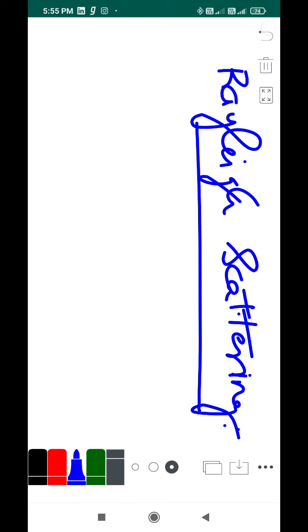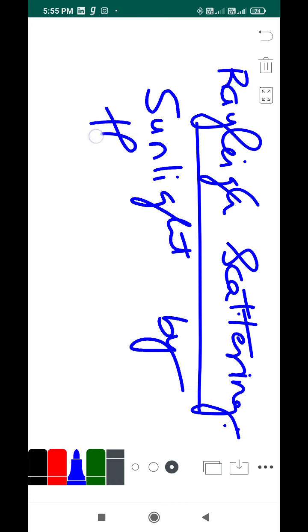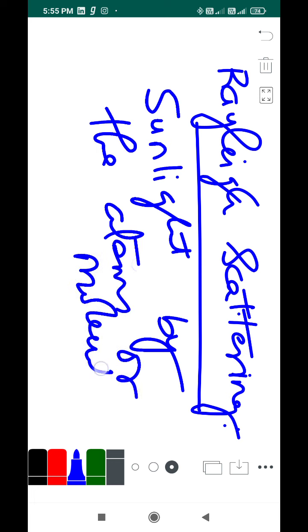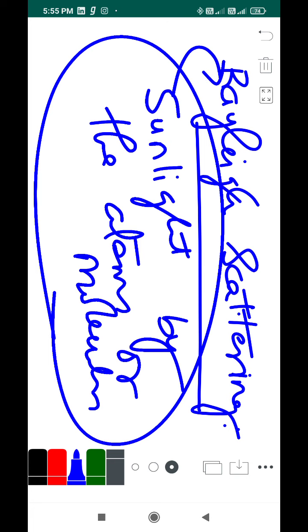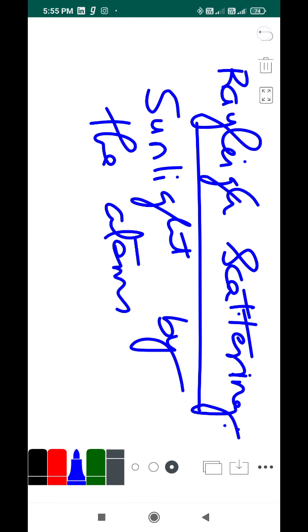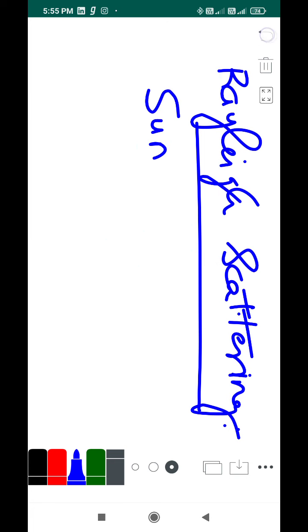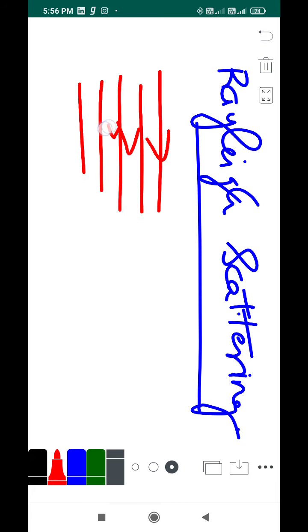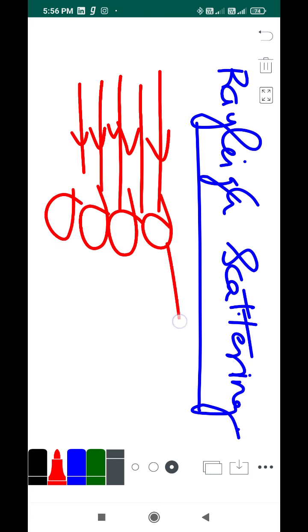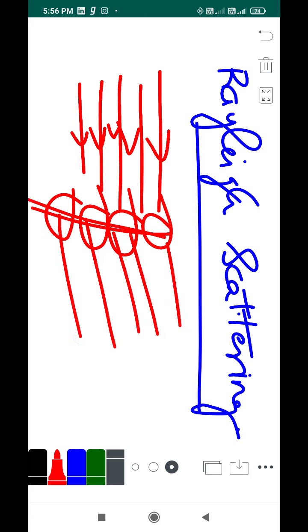The scattering of sunlight by the atoms or molecules of the atmosphere is called Rayleigh scattering. I already explained this. To explain scattering I only took this example, and explained scattering with it.